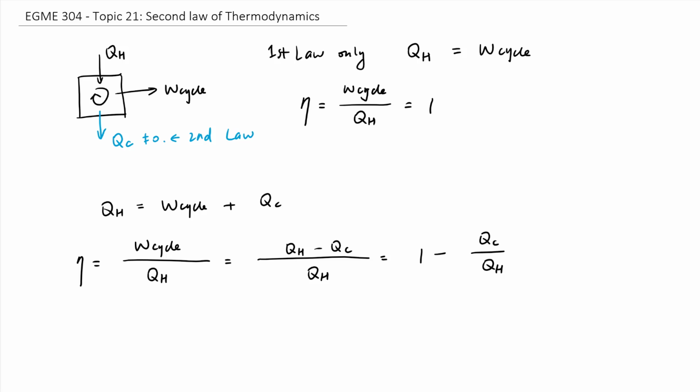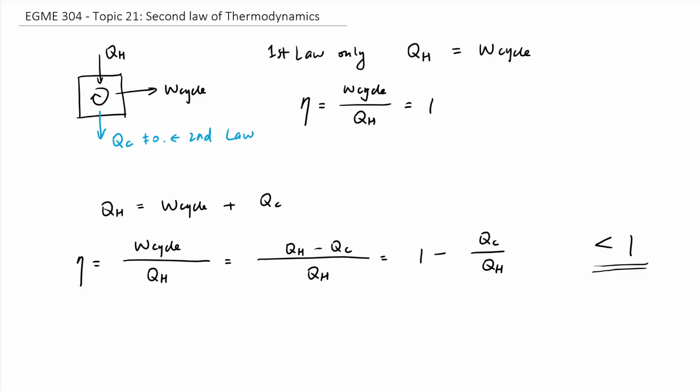The second law tells us QC will never be 0. So QC will always be a positive number because the second law says we have to lose heat. And QH is the heat released from combustion, which will also be positive. Therefore, the whole second term on the right-hand side must be a positive number. And for 1 minus a positive number, the result has to be less than 1. Now everything checks out because efficiency is never as high as 100%, and we just proved it.